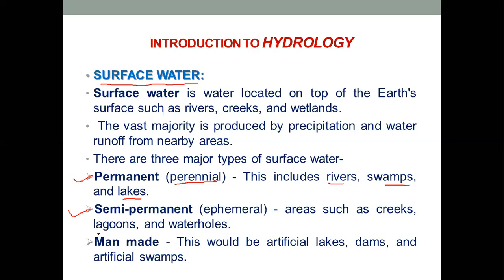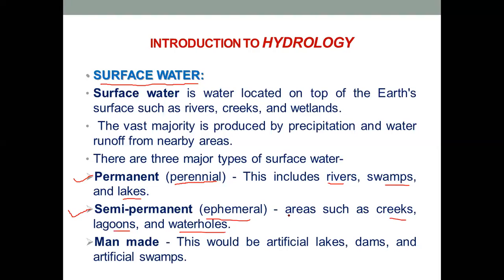Second is the semi-permanent source, or semi-permanent type, which is also known as ephemeral. Okay, that means the sources or types of surface water which get filled up only during the rainy season. For example, in a city, or in a wasteland, there might be an area which has a lower elevation, and all the water will be collected in that place. It will be either a creek or a small water hole or a lagoon, all have same meanings basically.